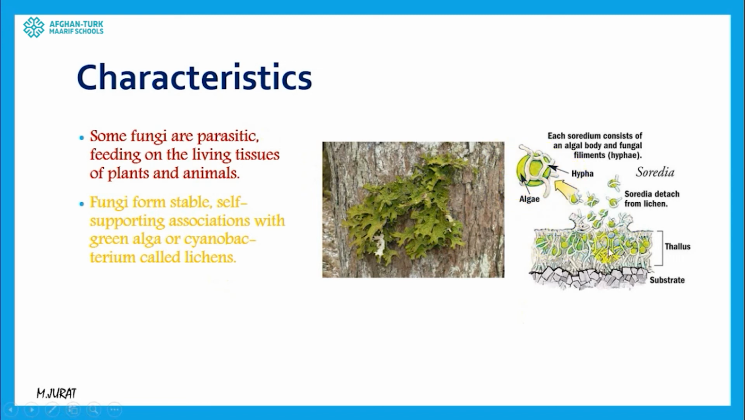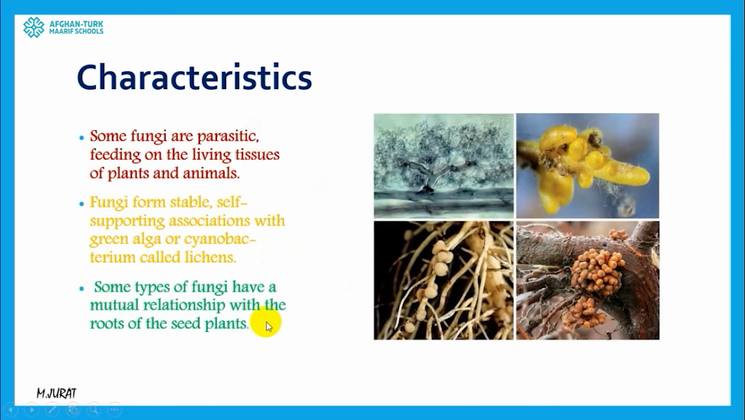They are living with each other. They are making that structure. The structure name is lichen. And this is showing that fungi are not all the time parasitic. Sometimes they can help other organisms for carrying on their life processes. And also sometimes they can have mutualistic relationships with some things.